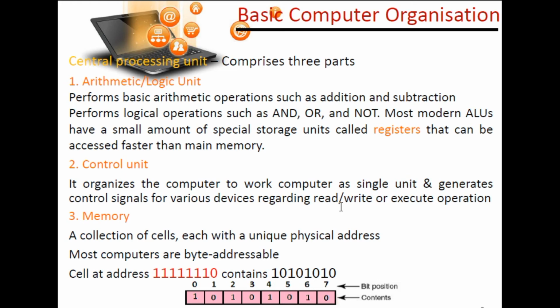Now we understand the memory unit. A memory unit is a collection of cells which have unique physical addresses. You can see in this diagram, in an earlier video you have learned what a list is. In the same way we can consider indexing position, bit position. So memory contains a collection of cells having unique physical addresses. We don't know what the address is, it may be a hexadecimal number also. Most computers have byte-addressable memory, and a cell address may be 11110 containing this one value. So here is the content and this is the bit position.